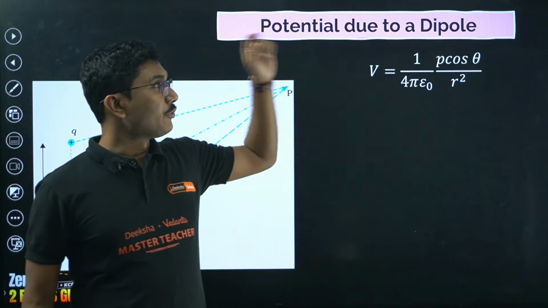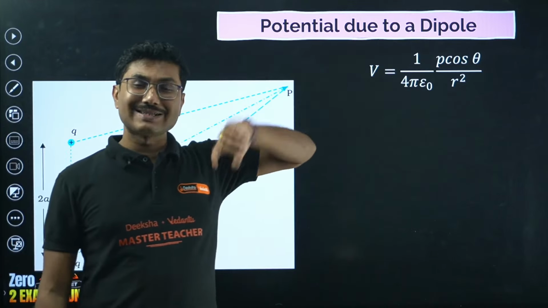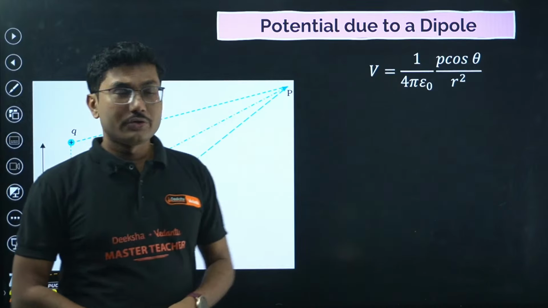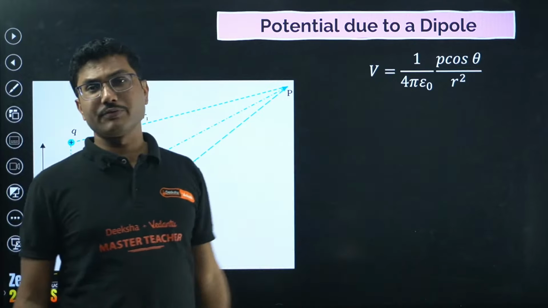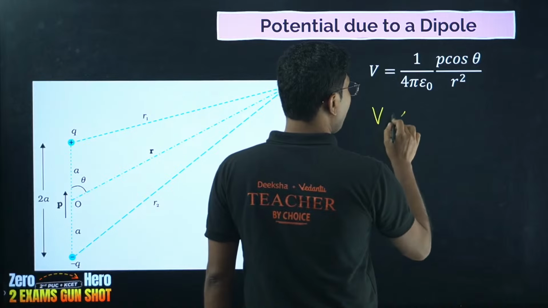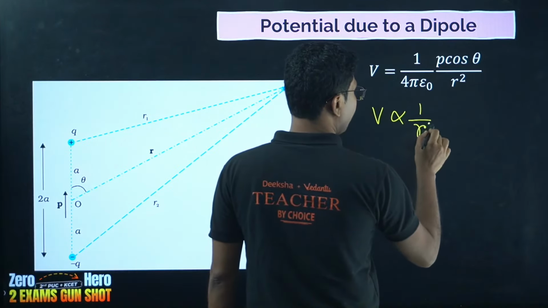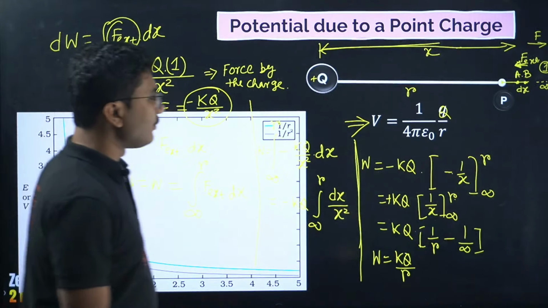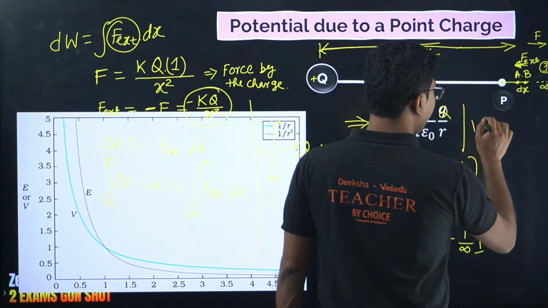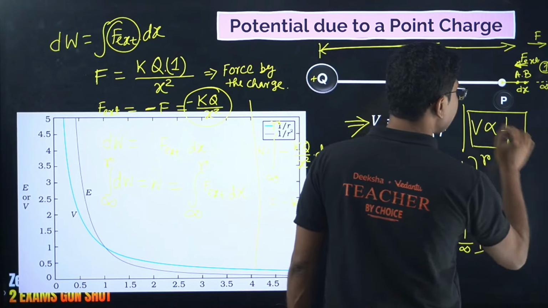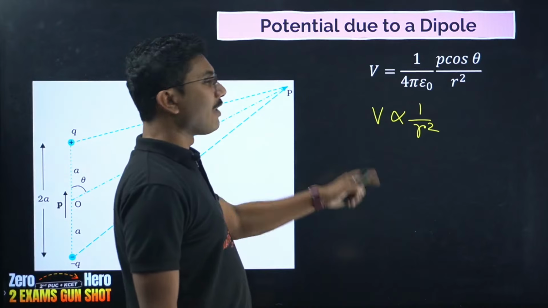The electric potential due to a dipole, it is important for your PUC. Last lecture, while discussing, I gave the formula to you. So you should remember this formula, because based on this formula, one very simple part is the potential for a dipole varies as 1 by r square. Okay? And if you go back to our previous derivation, here potential varies as 1 upon r. So normally electric potential due to a point charge varies as 1 by r, whereas potential due to a dipole varies as 1 by r square.